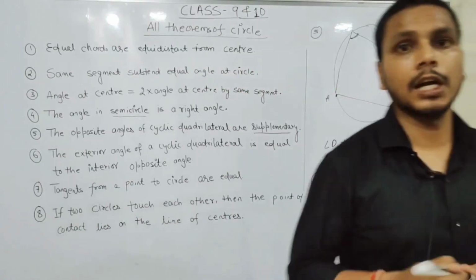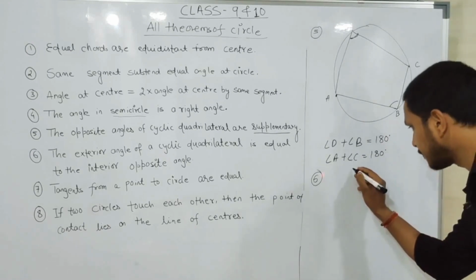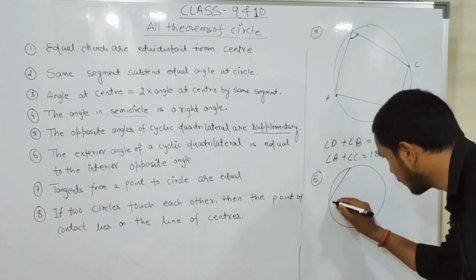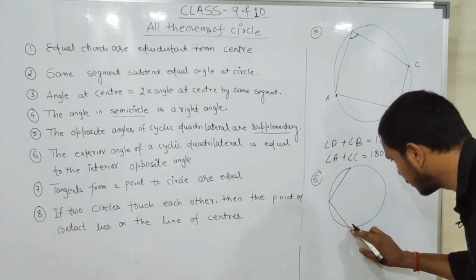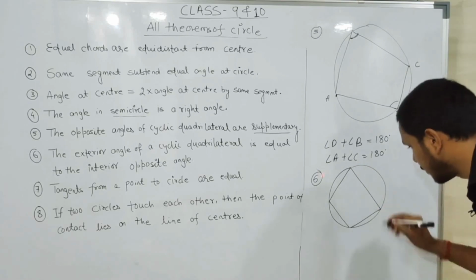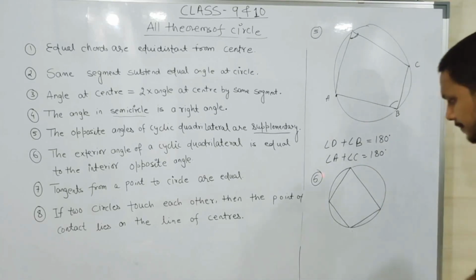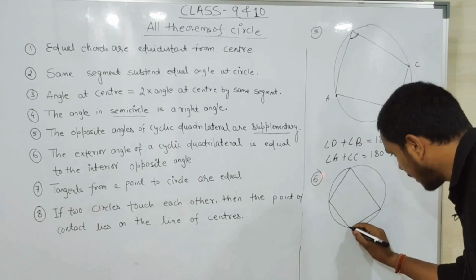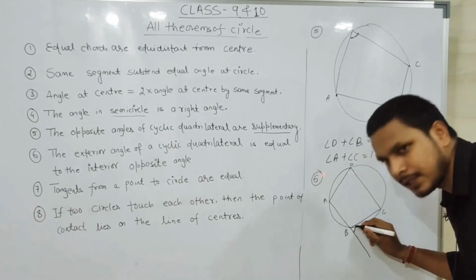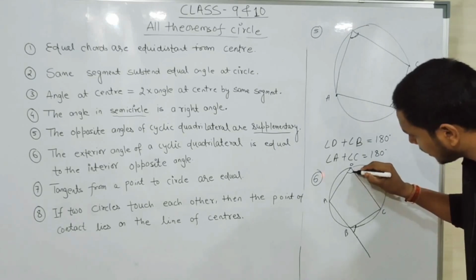So simply here we will again draw a cyclic quadrilateral. Just draw the quadrilateral. Okay, and now the exterior angle. So this is your exterior angle, and that is equal to the opposite interior angle.